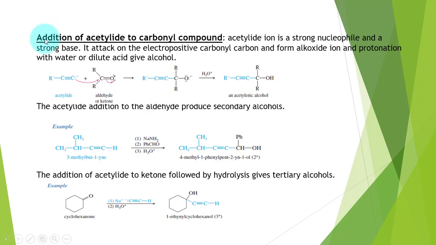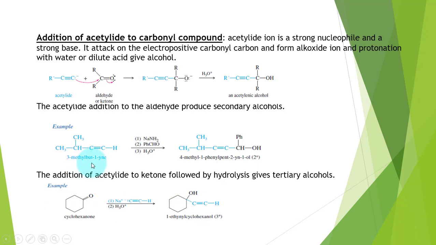The next method that is used for the preparation of alcohol is addition of acetylide to carbonyl compound. Acetylide ion, being a strong nucleophile and strong base, attacks the carbonyl carbon atom. Acetylide alkoxide is formed as an intermediate, which on protonation forms acetylenic alcohol. Here we say that acetylide addition to the aldehyde produces secondary alcohol, and acetylide addition to the ketones followed by hydrolysis forms tertiary alcohols.